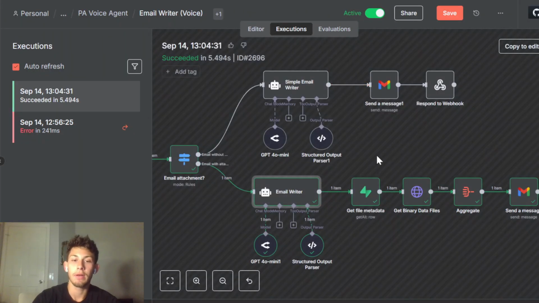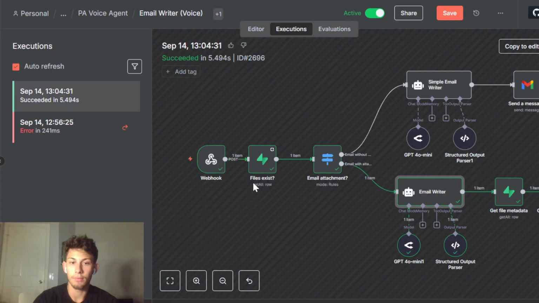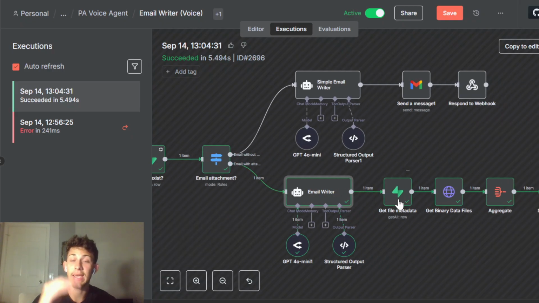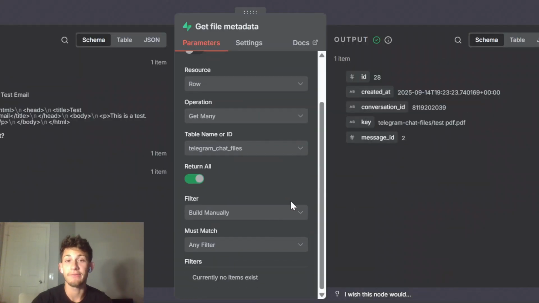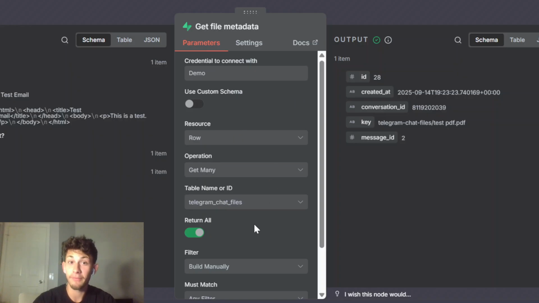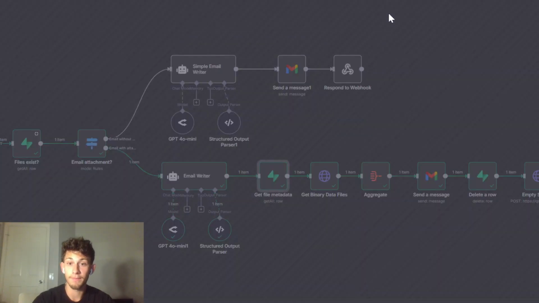Now, right over here, this Supabase get all action was just to see if the files exist. Now this Supabase node is getting those files, and I say files because there can be multiple. I had to figure out a way to make it so that if they need to upload multiple attachments, all those attachments would be included in the email. So we're getting all the rows, because the rows correspond to the files, in our Supabase table.